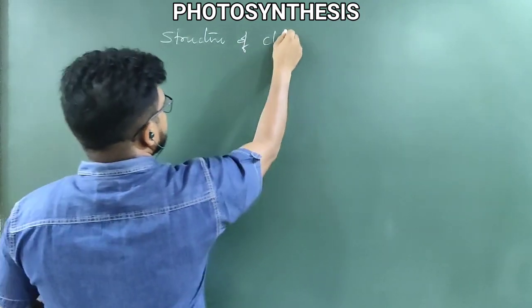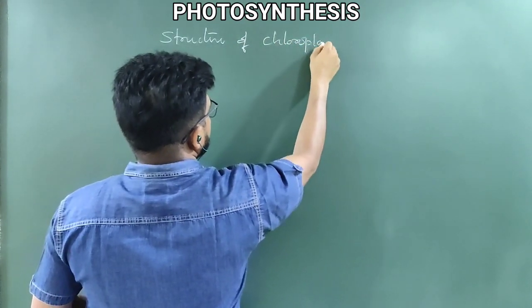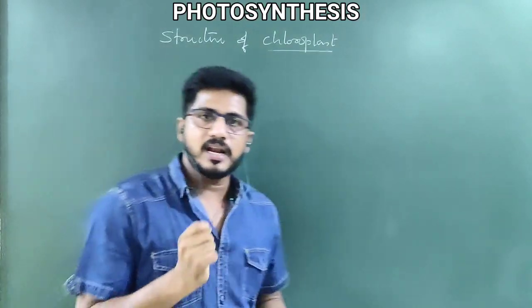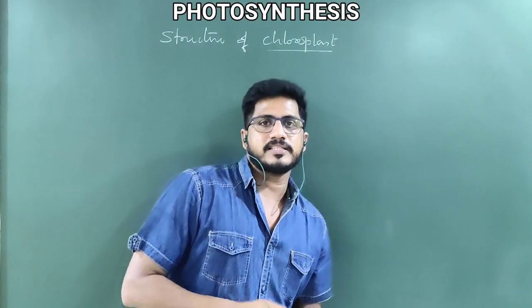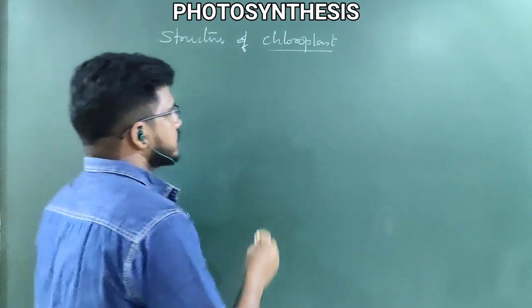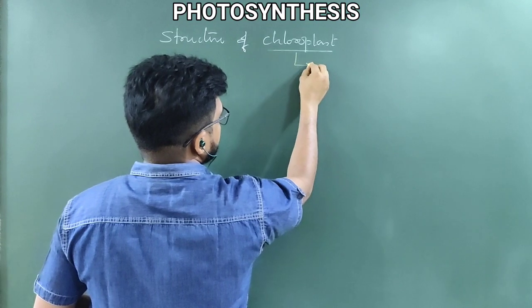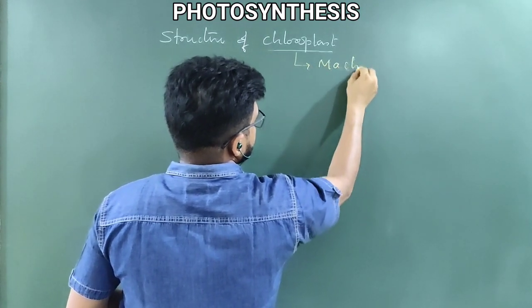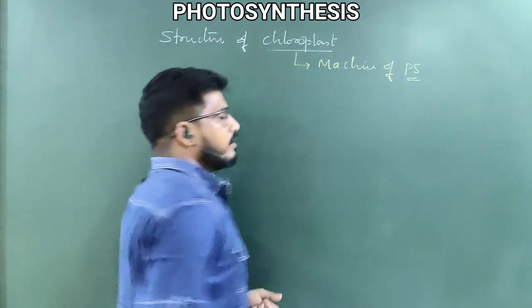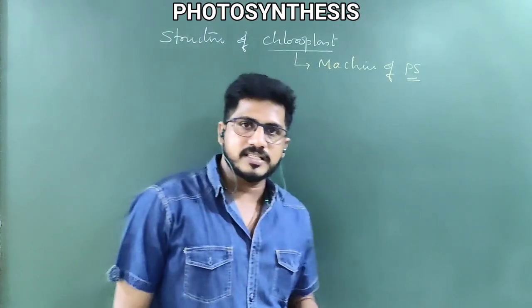Structure of chloroplast. Chlorophyll is a pigment, chloroplast is a cell organelle. In plant cells only this chloroplast is present, not in animal cells. So chloroplast is a machine of photosynthesis. Where does photosynthesis take place in the plants?